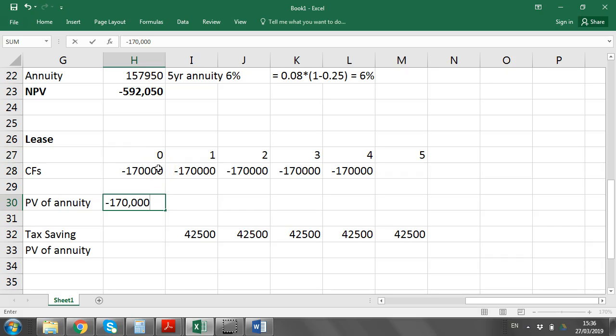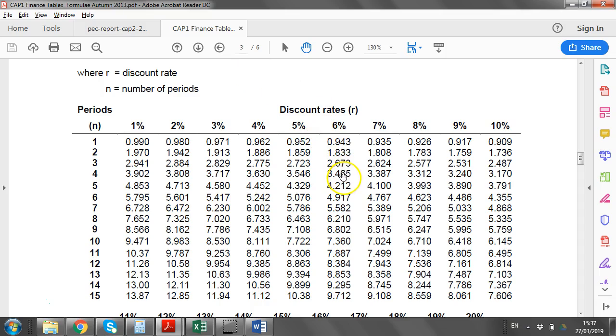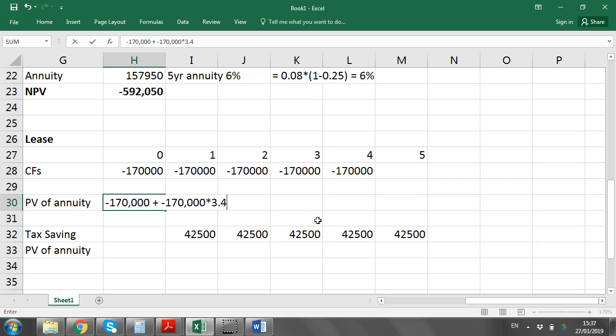So the first one really is just the cash flow as it is, minus 170, plus minus 170 times the annuity factor now for 4 years at 6%. So that's a tricky one. You can't say it's a 5-year one because an annuity assumes it starts at the end of the first year. So what you technically have here is an upfront payment and a 4-year annuity at 6%, which is 3.465. So the present value of that is minus 759,050. Just remember where it comes from again. That's a separate cash flow and you take off the 4-year annuity.